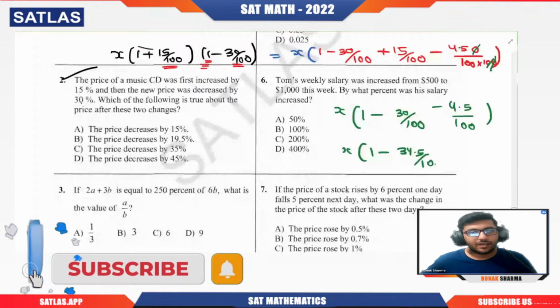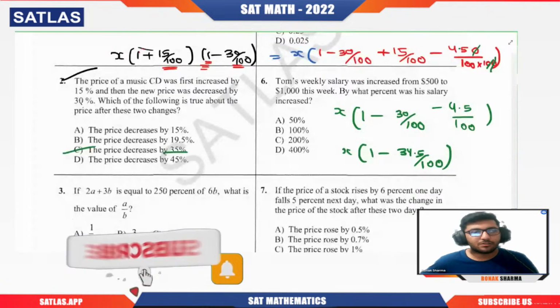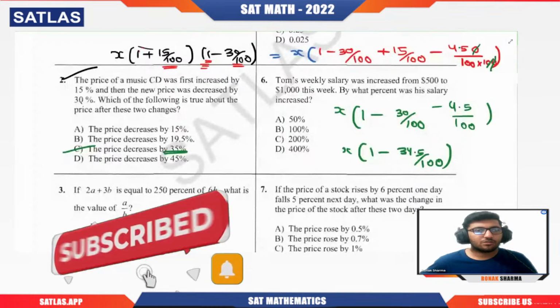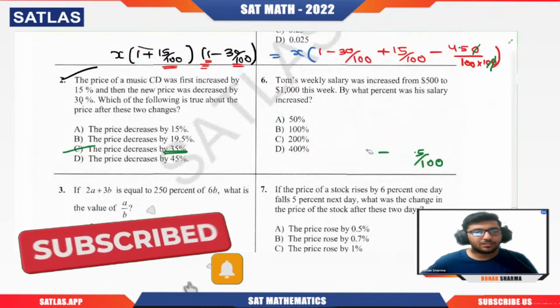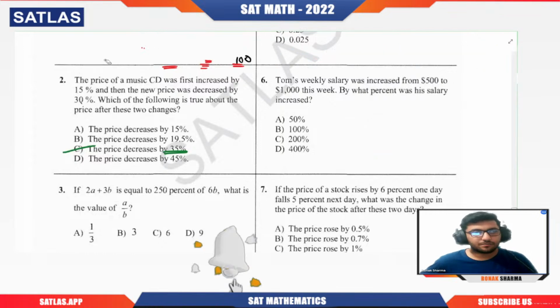Clearly the price of the CD has been decreased by 34.5%, which is almost equal to 35%. So no need to do any bulky calculation and you are done with the question. Got it? Any doubt? See how simple it has become now to deal.